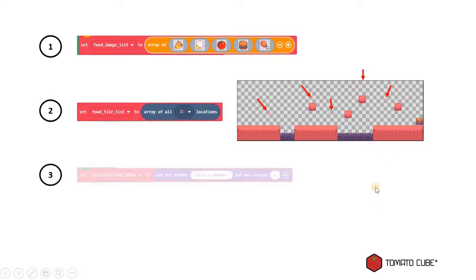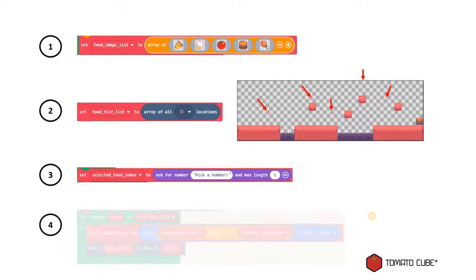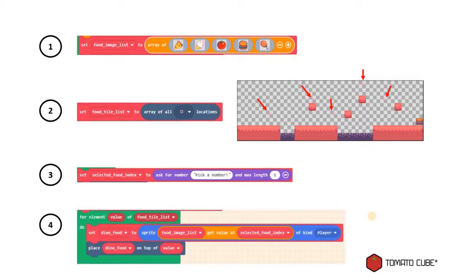And then of course, we will need a screen to prompt the user to choose the number of the food, which is the index that we are going to choose from the array to show on the screen. And lastly, once we have all these arrays and also the selected food index, we need to use a for loop to go through all these tile locations to display or to create a sprite on top of each tile location.